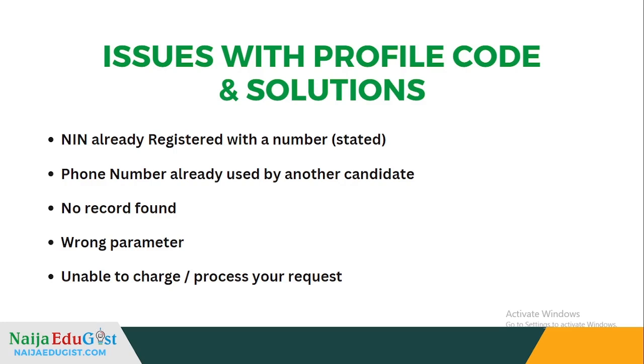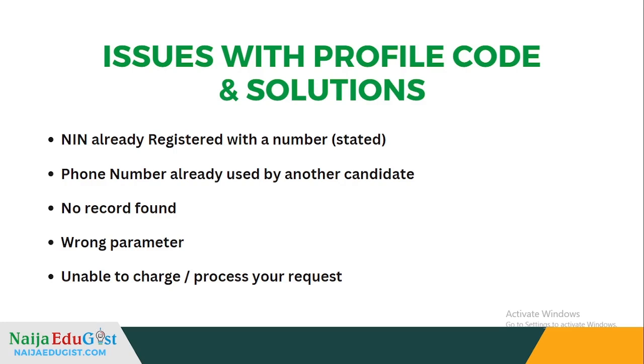Then if you are still getting it and it is correct, you can get another phone number, register with your own NIN, please. Whatever phone number you'll be using, make sure it is the one that you registered with your NIN. Then if it is not working, you can buy another SIM. Then if you are unable to buy another SIM, probably because you are less than 18 and you're unable to register for another SIM, you can make use of your parent's phone number. But please and please, don't use your friend's phone number, don't use your school principal, your school teacher, or a cafe man. Don't use their phone number, simply because this phone number will be needed whenever you need to check your results and for further use, of course.